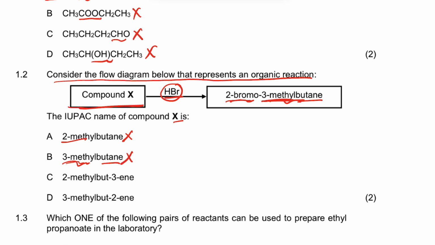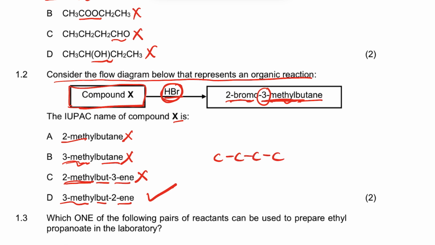That means this one is an alkene, right? It must be an alkene. It must have a double bond, so that double bond is going to be removed by adding that. So it cannot be that. So let's look at this one, 2-methyl but 3-ene, right? So it cannot be that because this is 3-methyl, the methyl is in carbon 3, and in this one the methyl is in carbon 2. It cannot be that. Now this is 3-methyl but 2-ene, that's correct, right? So this one is like this.